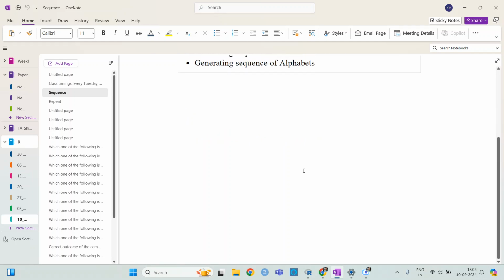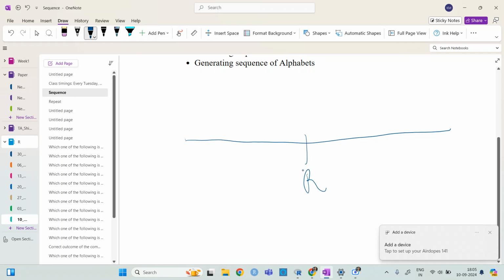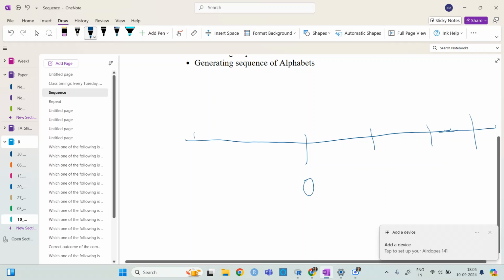What needs to be remembered here is that if you have a real line, with 0 here, the sequence will always be defined in this direction.